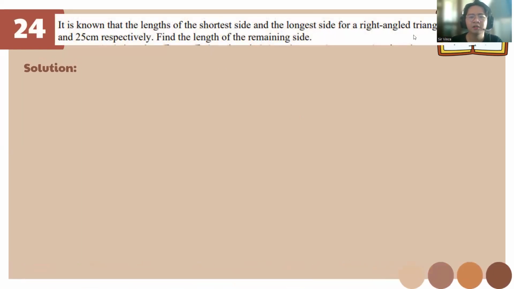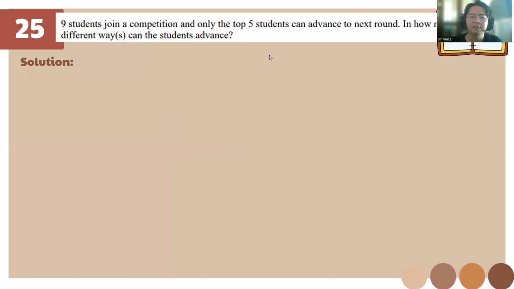This one, hypotenuse, class, hypotenuse, okay? So, SOHCAHTOA, you know that by now? No, not SOHCAHTOA. Pythagorean theorem. So this one, combination, okay? 9C5.